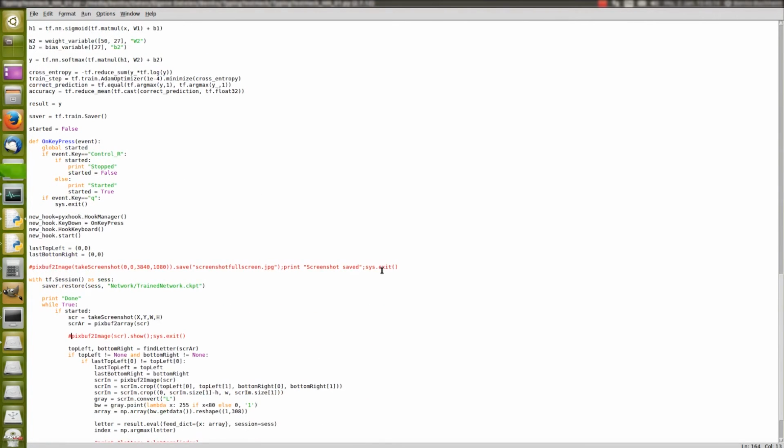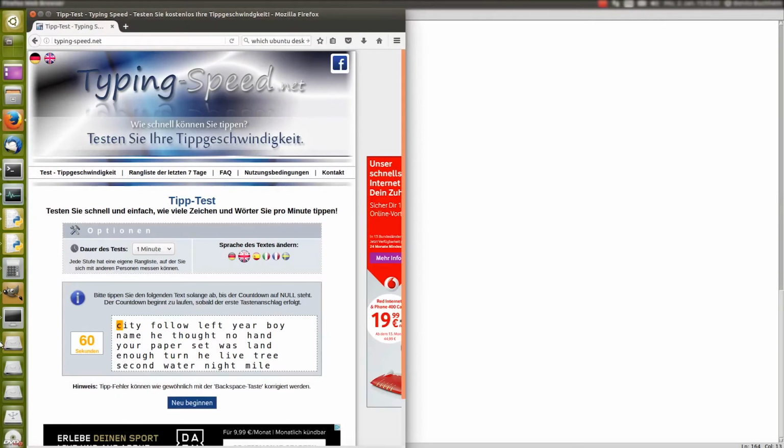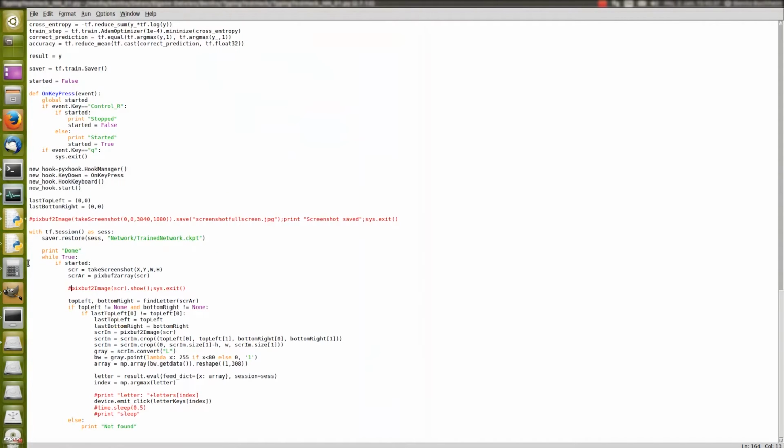But I think that's due to the fact that it screenshots and saves them to disk and then reads it again, because, oh no, it doesn't even save to disk. Oh, my bad, I did that like half a year back. But in this version it doesn't save that to disk. But all in all, it's pretty fast.